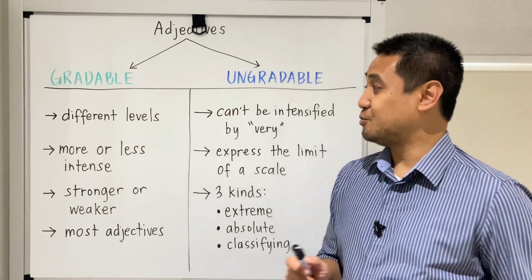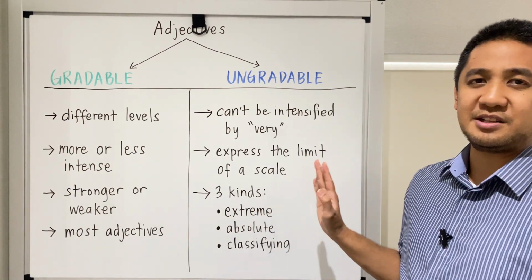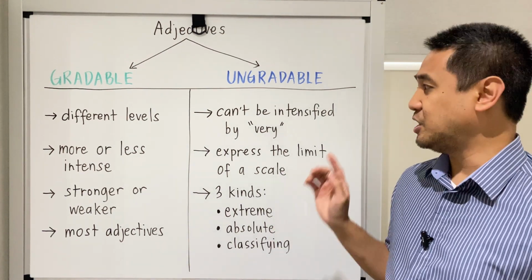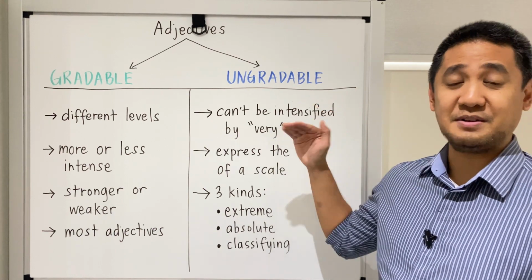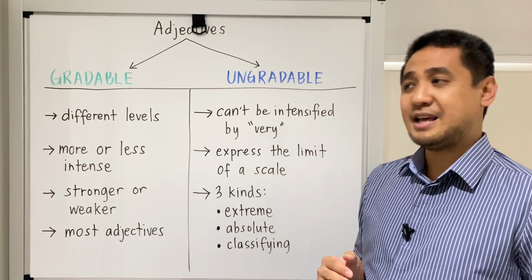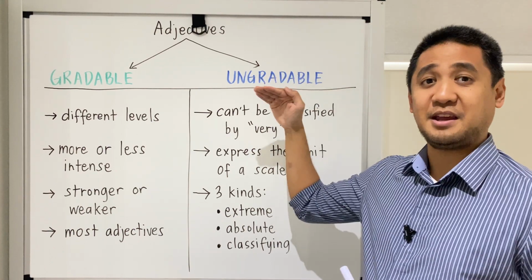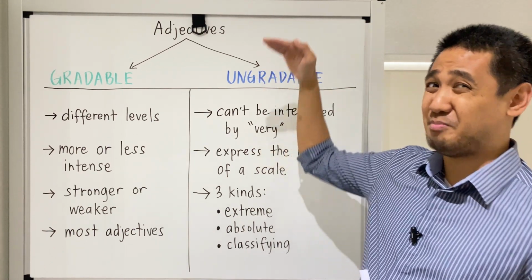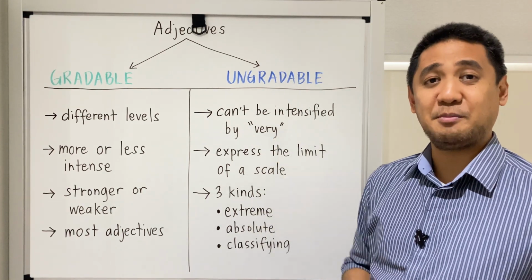Why? Because we have ungradable adjectives. Now, these kinds of adjectives cannot be intensified by the word very. And that's because they already express the limit of a scale. If that happens, that means you're already expressing the maximum quality of something. So that means you cannot make it more or make it less. And there are three kinds of ungradable adjectives.